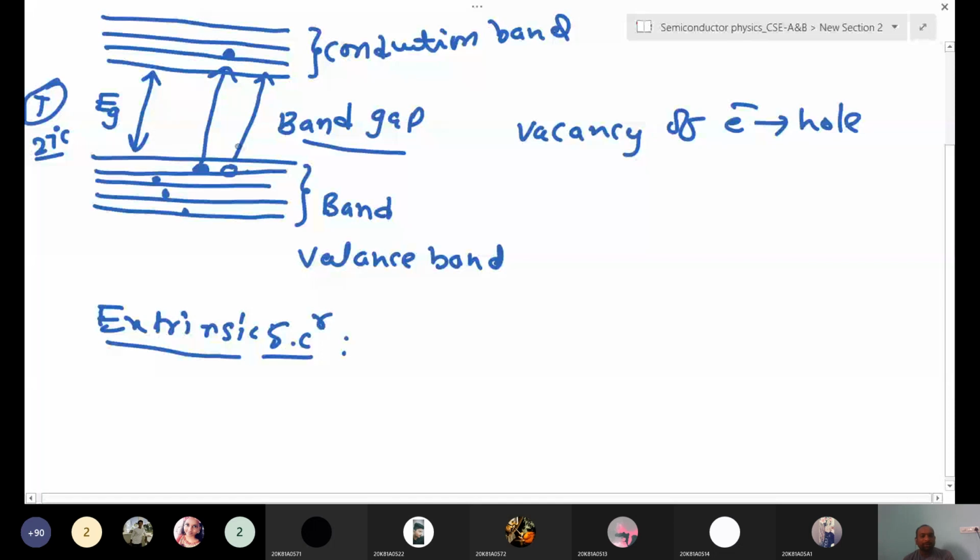So to increase the conductivity and the current, we add some impurity atoms. If you add third group elements to fourth group elements, we get the p-type semiconductor. If you add fifth group elements to fourth group elements, we get the n-type semiconductor. Now we'll see how these are forming.